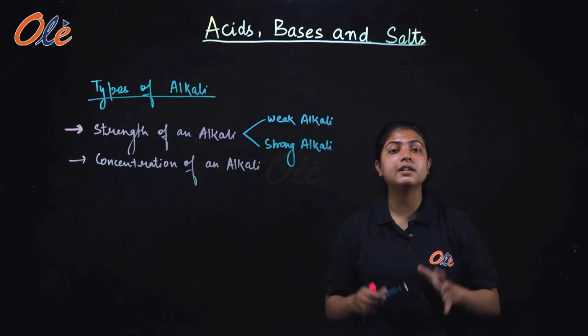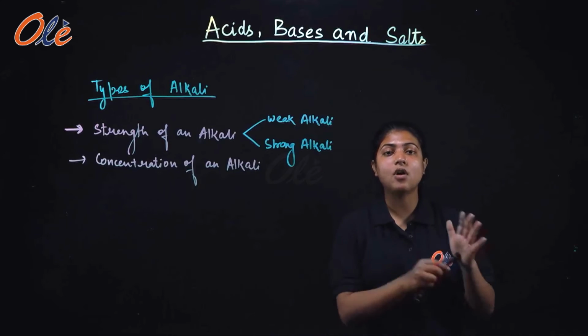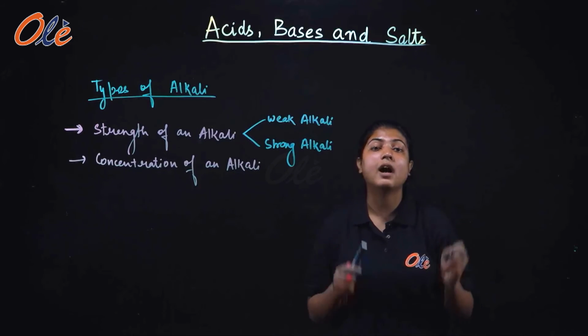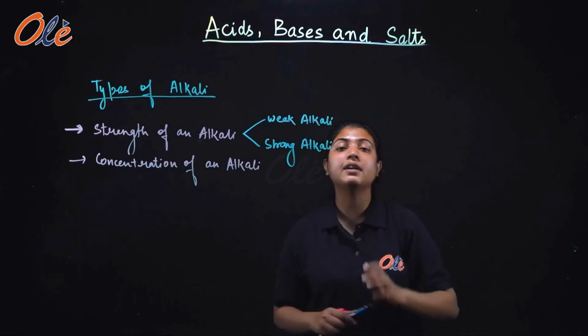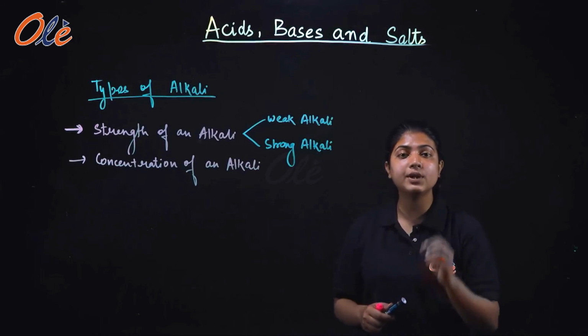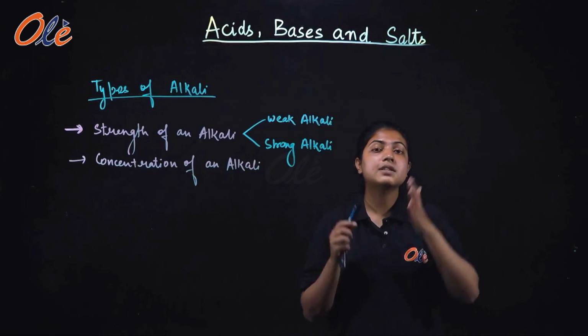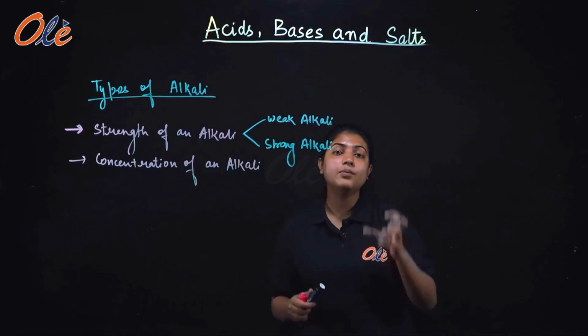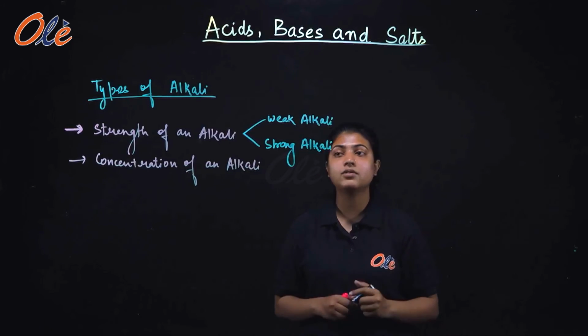Whenever an alkali is dissolved in water, it yields hydroxide ions. You know this. So a weak alkali will be such an alkali that will yield less concentration of hydroxide ions.